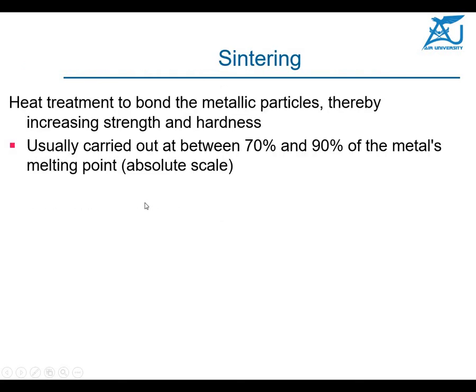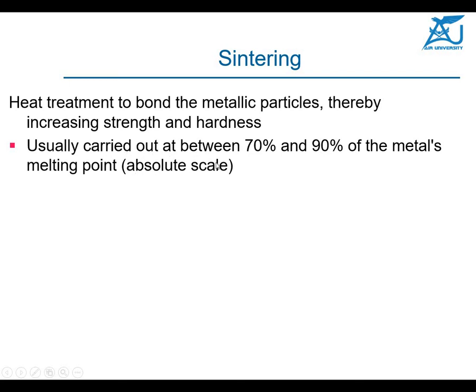Sintering is another very important process of powder metallurgy, a heat treatment to bond the metallic particles. Why do you do the sintering? I told you it takes several days. You want to increase the strength and hardness of the powder particles.